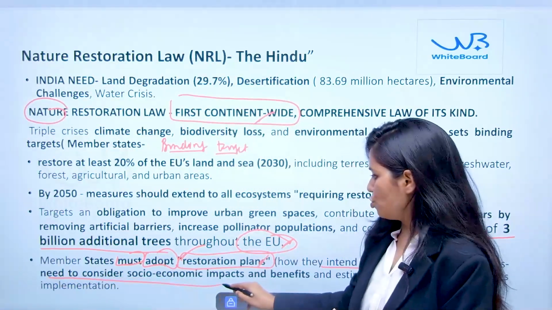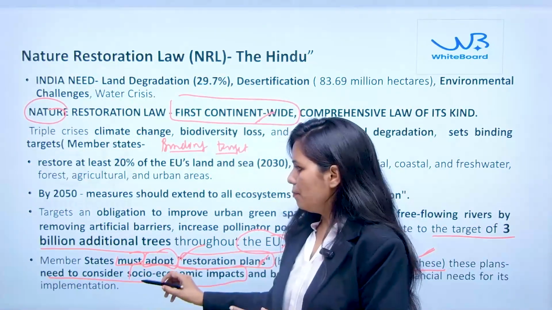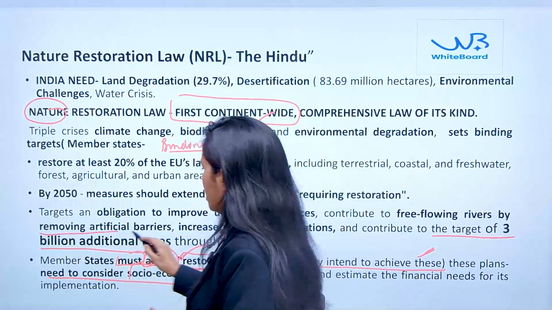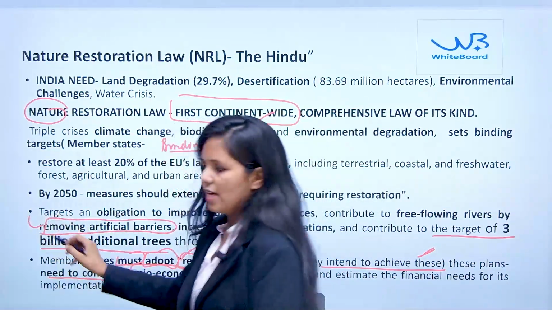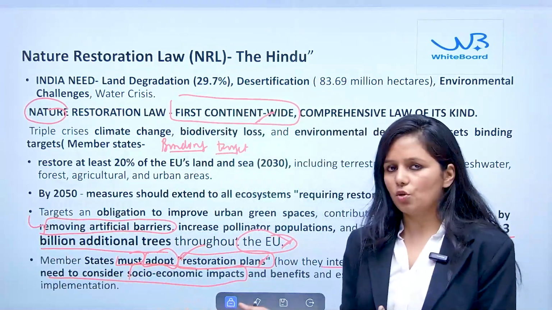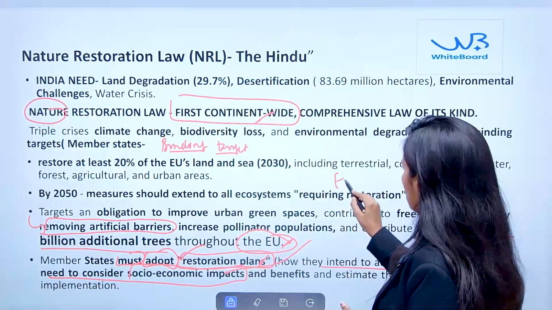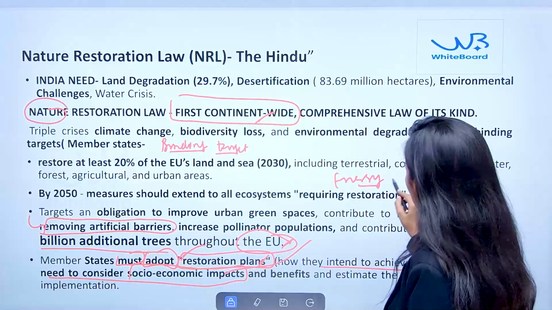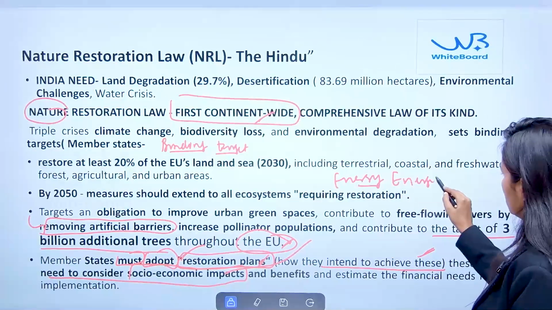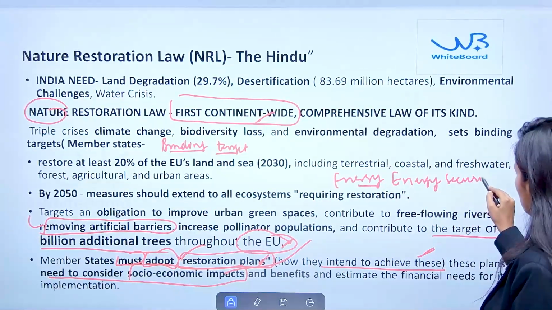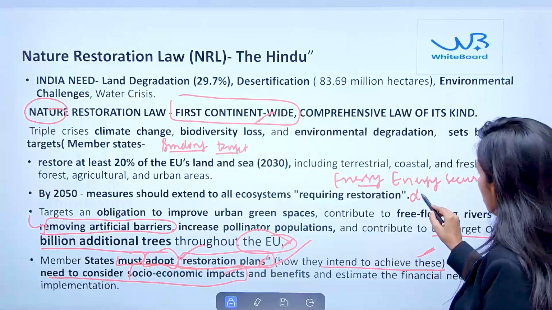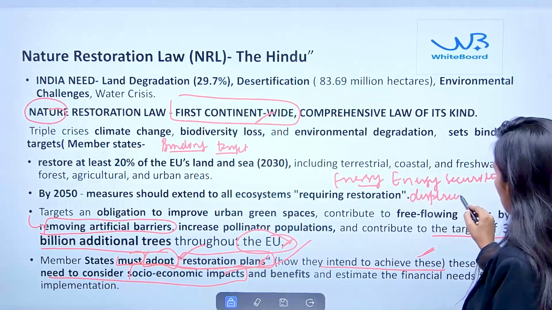Here the socio-economic impact is, for example, that in order to remove the artificial barriers, a dam may not be constructed. So what is the economic cost? There will be a decrease in energy creation or energy security. There might be displacement of communities.